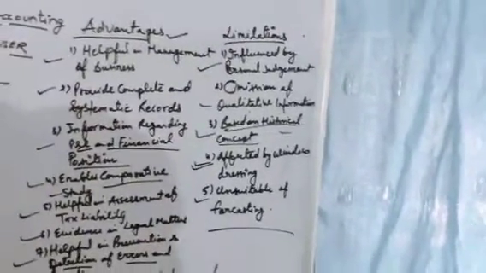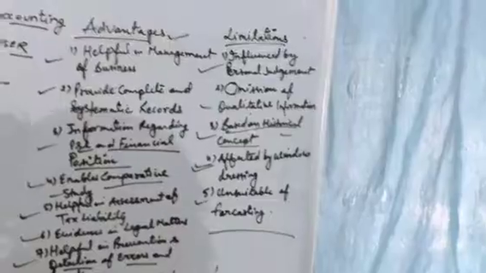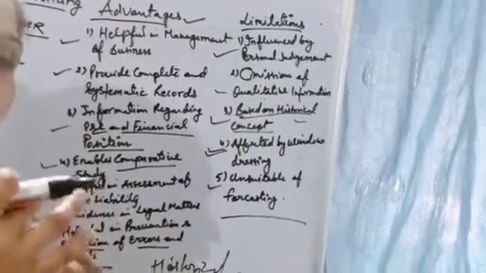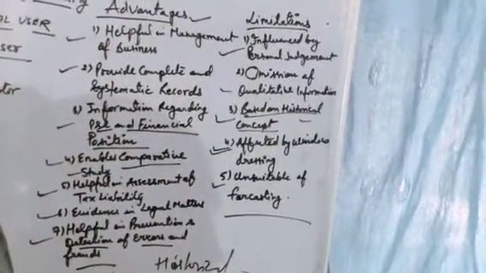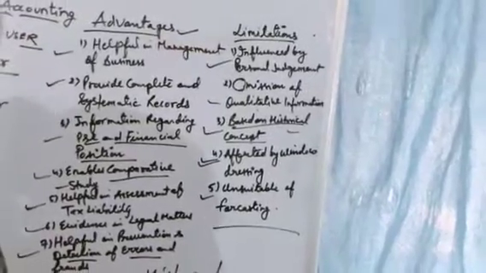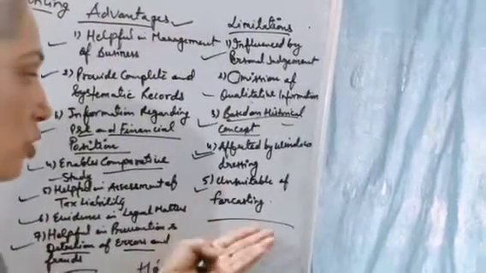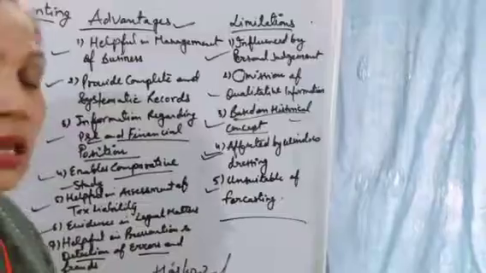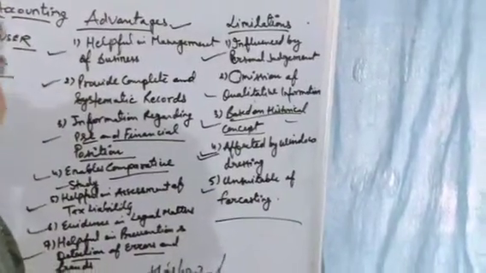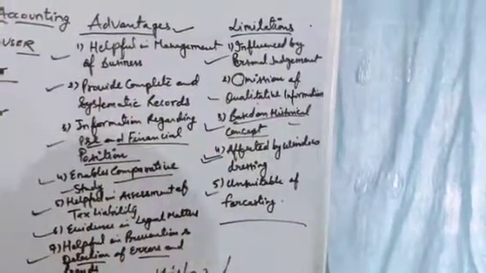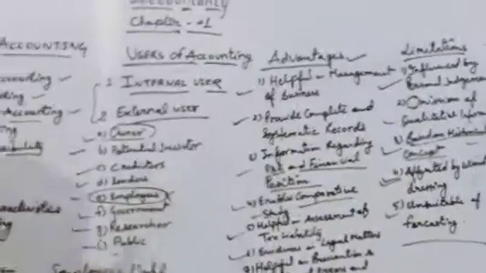It is dynamic in nature. Every minute it is going to change, so it is very unsuitable for forecasting. You can't forecast very well. That is also one of the limitations of it, because it is based on past experiences. So that is all about the limitations of accounting.